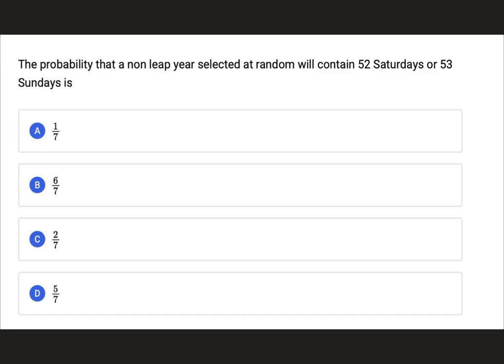Okay, guys, first of all understand, in a non-leap year, there are 52 weeks and one extra day. Okay, how much is it? 52 weeks and 1 day. This is in non-leap year. Okay, so therefore probability of 53 संडेज कितना हो जाता है, 1/7, है ना. 1/7 हो जाता है बिकॉज वो एक्स्ट्रा डे को गिन रहे हैं ना हम लोग. तो सात में से कोई भी हो सकता है, सो 1/7.